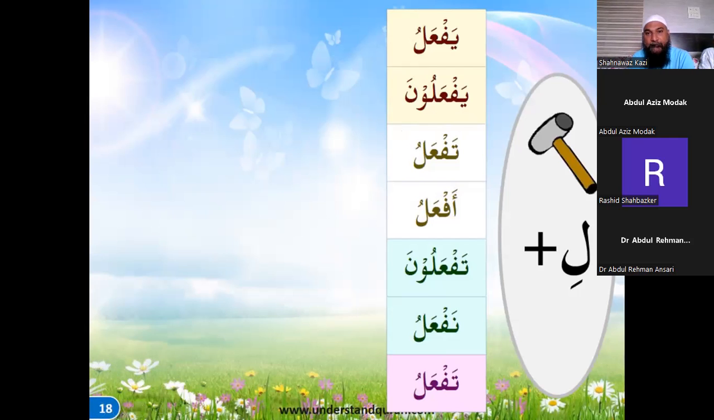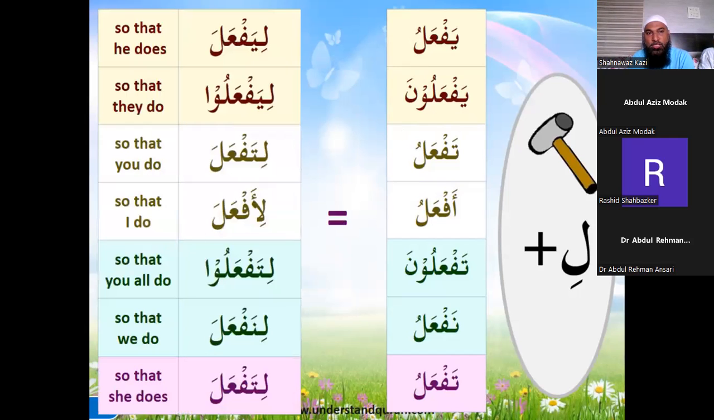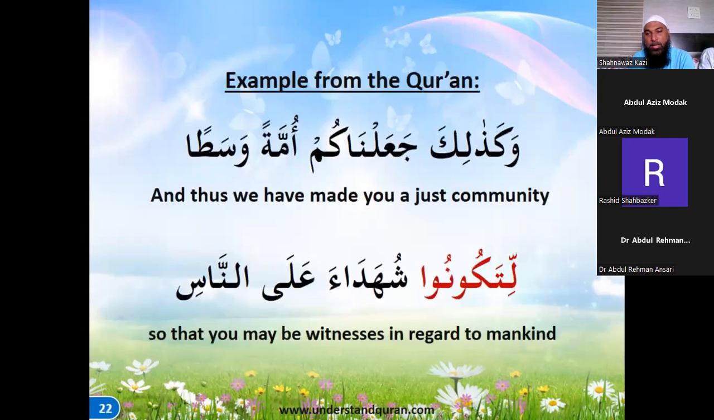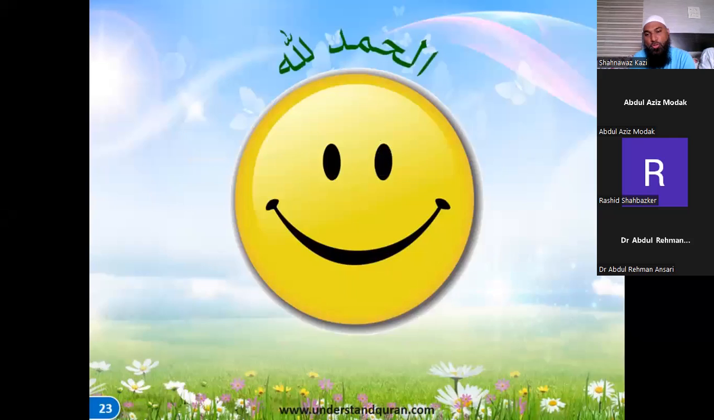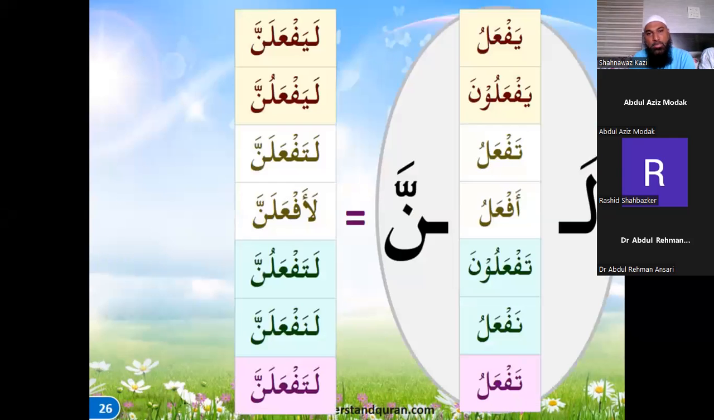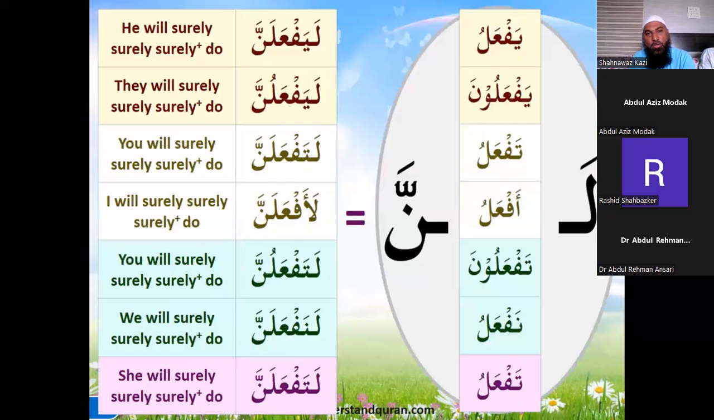So this is the li, which means so that: li yaj'al, so that he makes; li ta'kulu, so that you will eat; li na'lama, so that we know; li akuna, so that I become. Right? So li takunu, so that you all become shuhada. So li means so that, and this lam with the noon is surely, surely. This has a fatha in singular and a dhamma in plural. Waw noon is dropped.